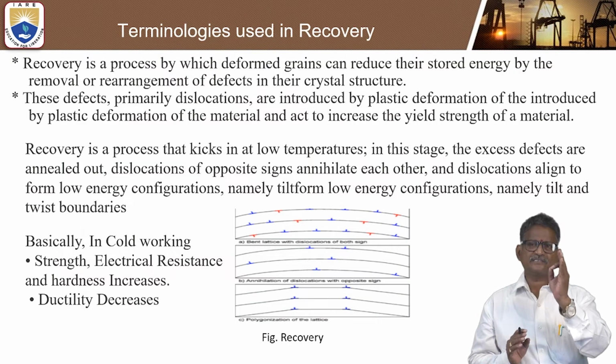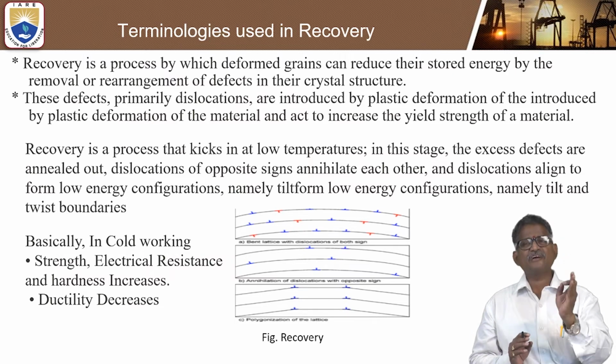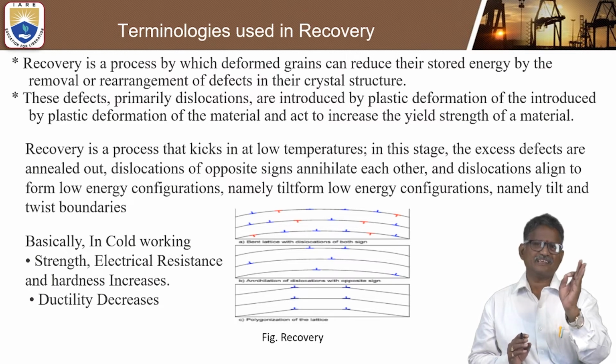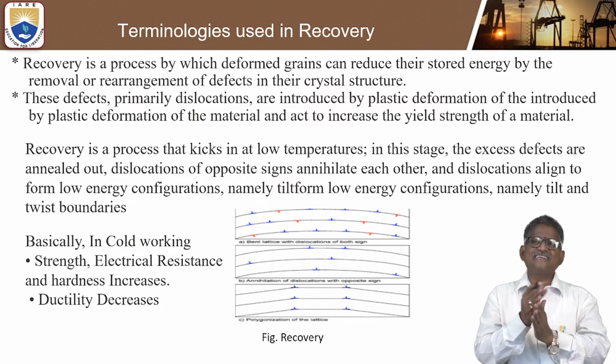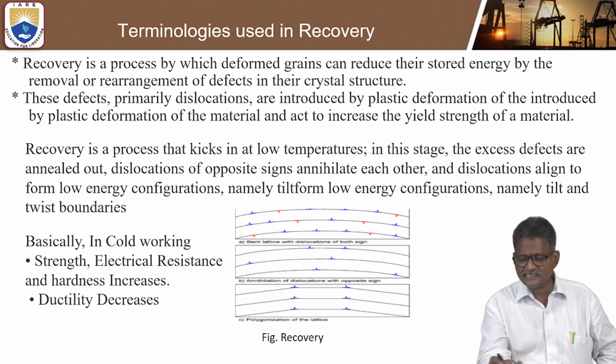And here are some of the important terminology in recovery. Already I explained, recovery means the heat temperature should be nominal, very less. It is a process by which deformed grains can reduce their stored energy by removal or rearrangement of defects in crystals. So look at this diagram.